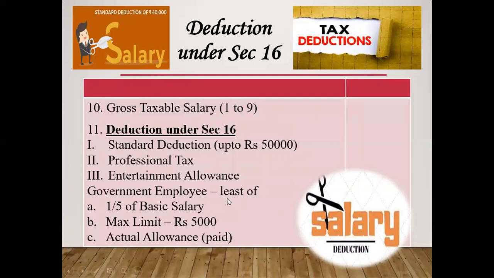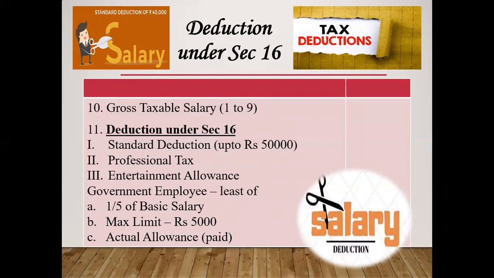How? That is least of the following. A, 1/5 of basic salary. B, maximum limit. C, actual allowances. Whichever amount is lower will be given as exemption to the government employee.